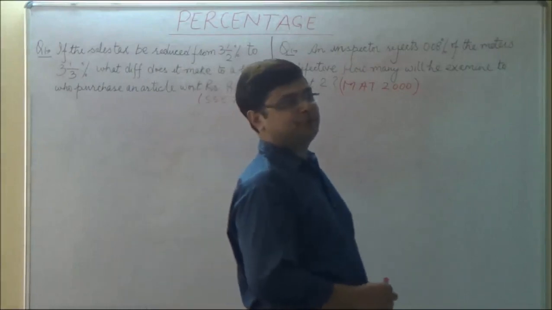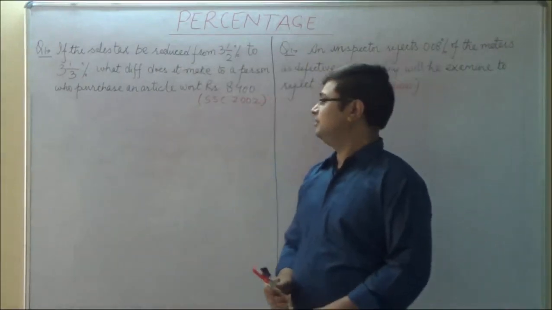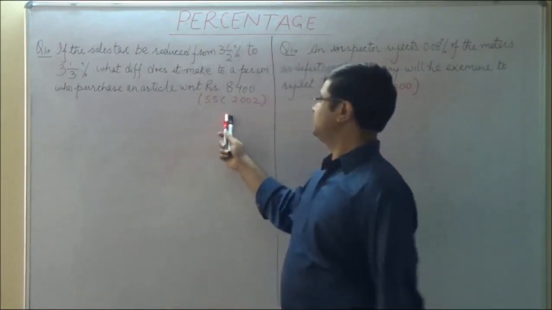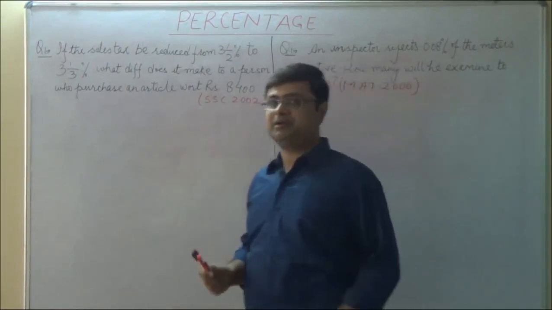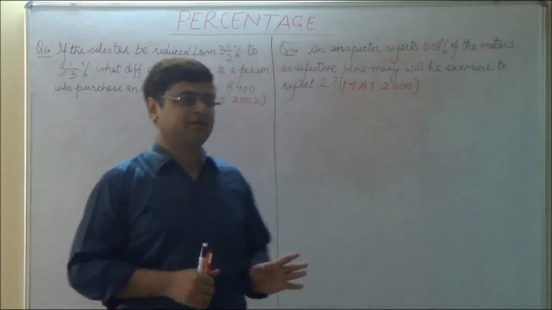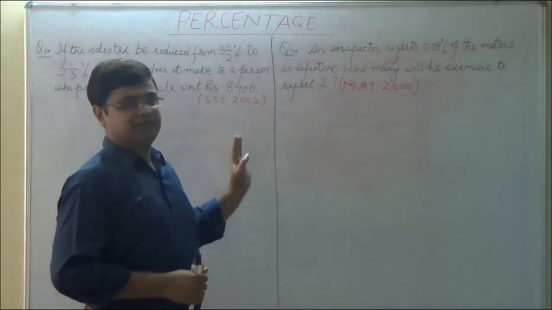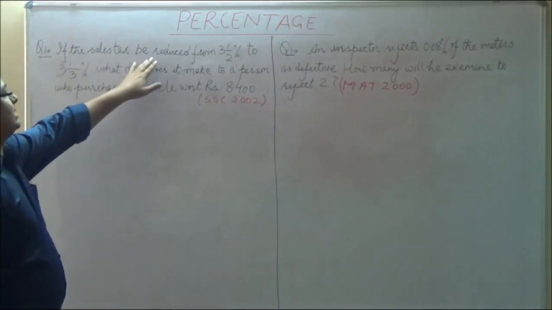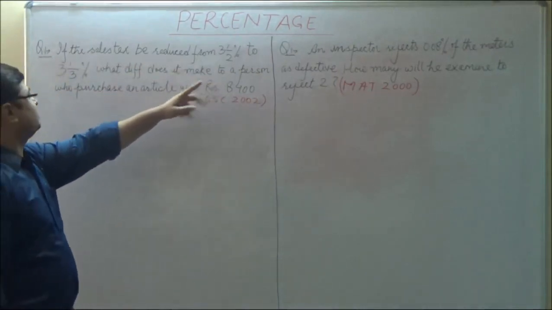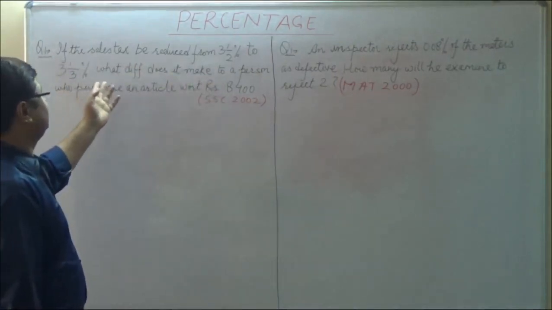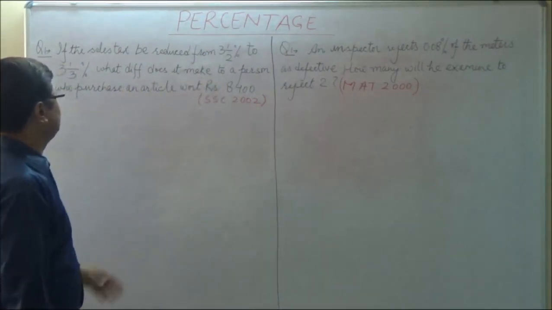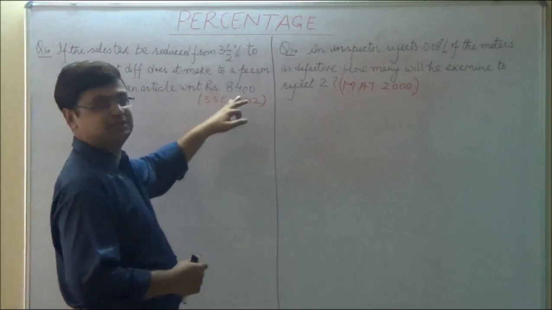Now let us attempt some questions. These questions were also asked in competitive exams. This was asked in SSC, this was asked in MET, but they simply require the simple fundamentals of percentage to be solved. If the sales tax be reduced from 3.5% to 1/3%, what difference does it make to a person who purchases an article worth rupees 8400?